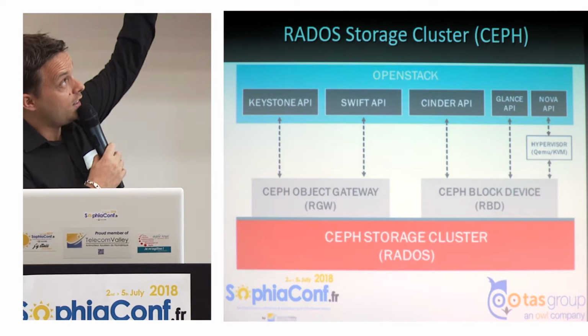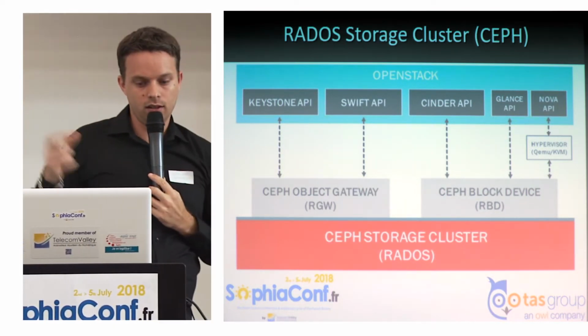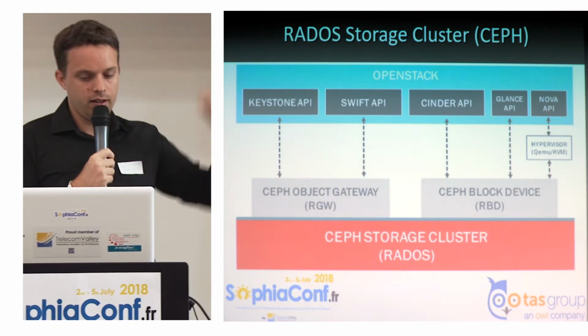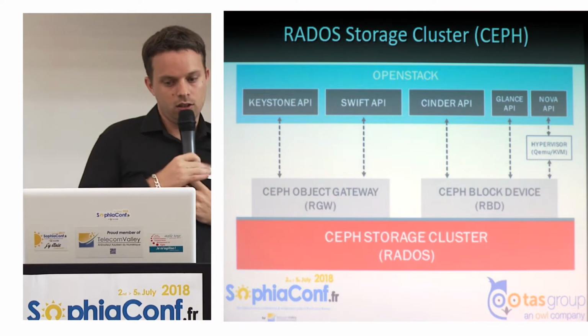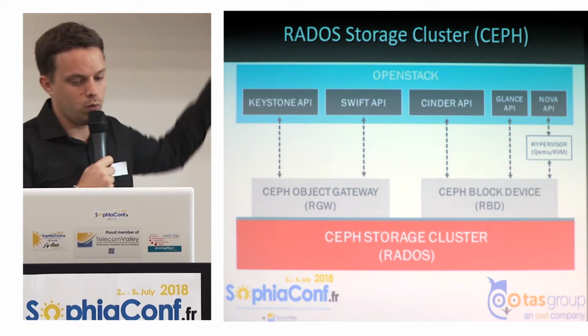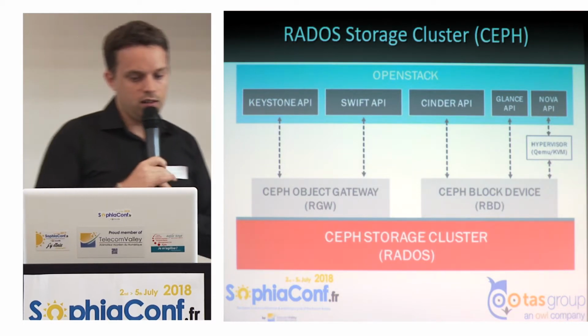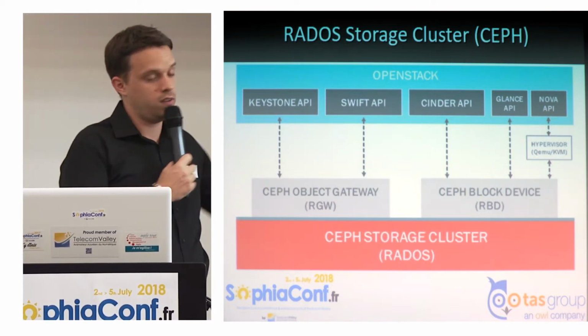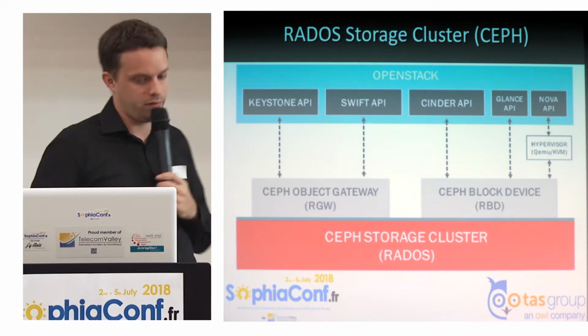So OpenStack works like this. There is a module that connects to the different gateways of Ceph and can access or write the data as needed. So Cinder will write and read into the Ceph block device, and Swift will work with the object storage, so it will work with the object gateway of Ceph.